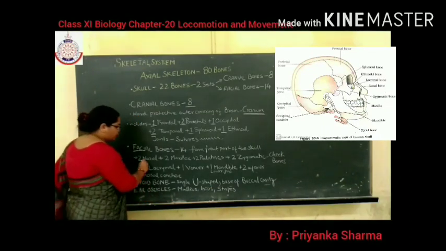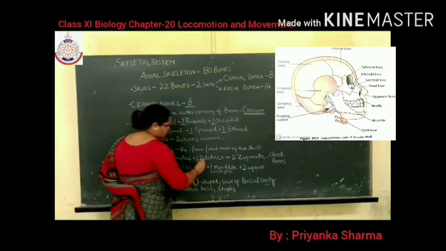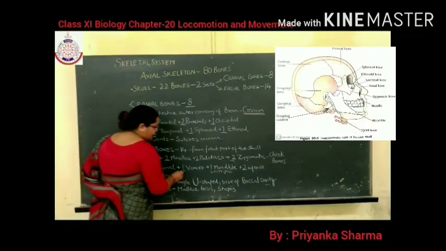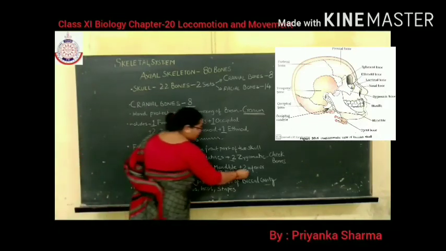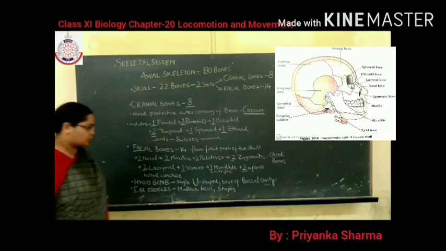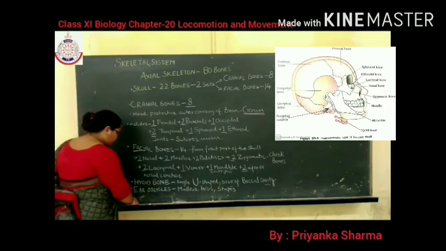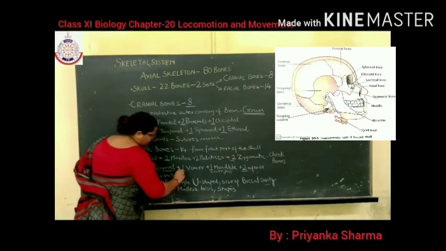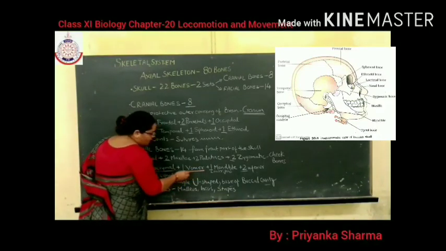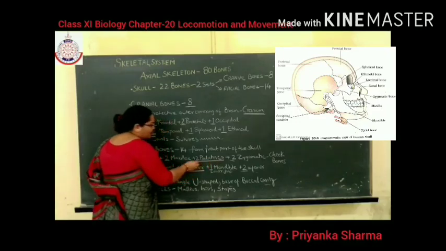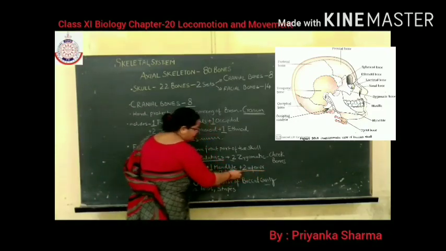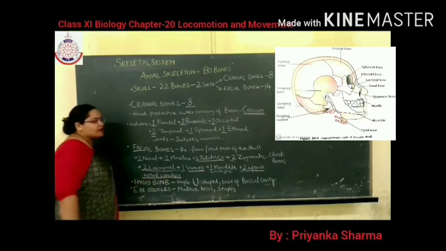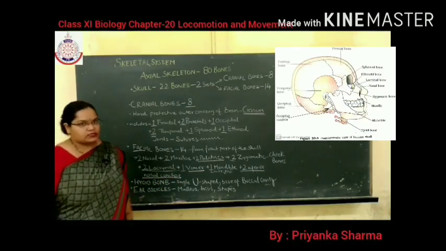Now 2 plus 2 is 4, plus 2 is 6, plus 2 is 8, plus 2 is 10, 11, 12, 13, 14. So total 14 bones. Out of these bones, lacrimal, then vomer, palatine and inferior nasal concha, these bones are not visible from outside.